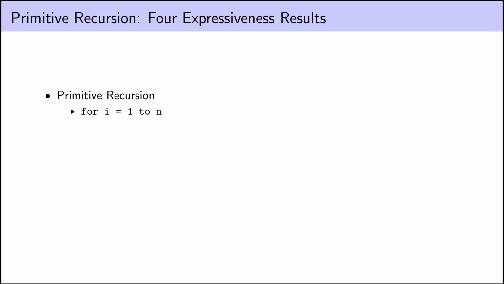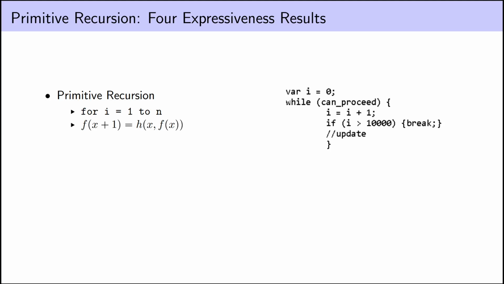How a for i equals 1 to n loop is expressively equivalent to defining f of x plus 1 in terms of f of x. In both cases, we have loops, either explicit or in terms of recursive function calls, with an explicit upper bound on the number of times we loop. If you've ever, when debugging a program, added a variable to count the number of times you went around a while loop, or done a recursive function call so you could end the loop if you went around too many times, to keep the program from not halting at all, that's really the essence of primitive recursive functions.